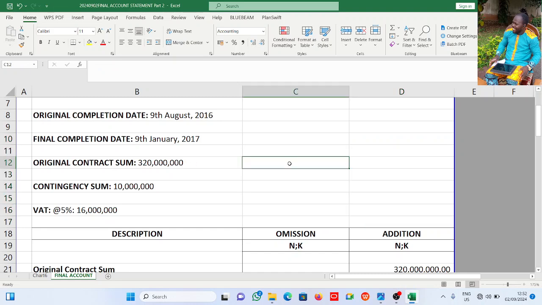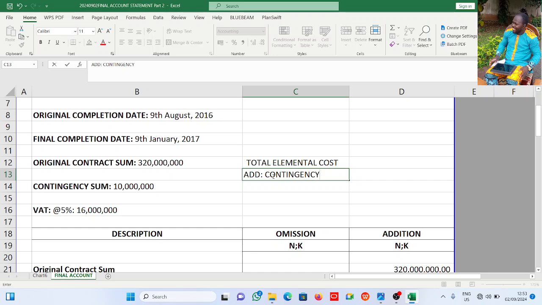Generally in a contract, this is what you have: the total elemental cost. Then you add contingency, then you add VAT.